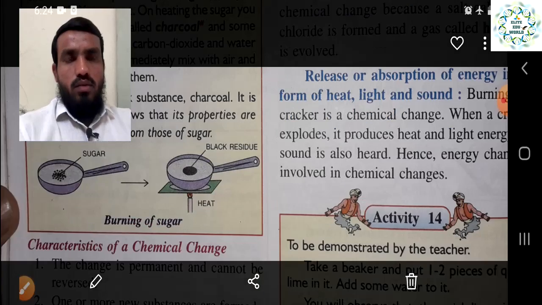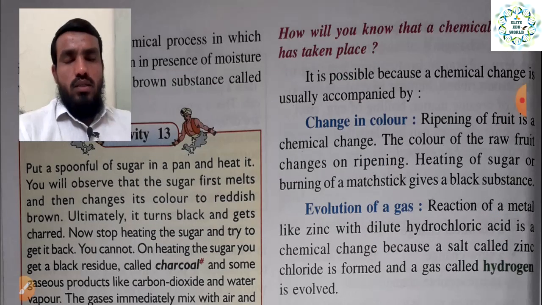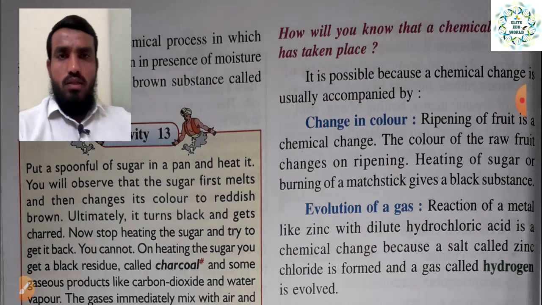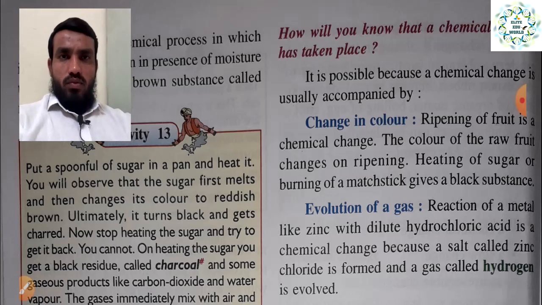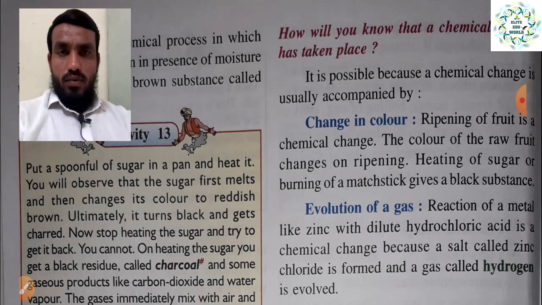In our previous lecture we have seen several points on the basis of which we can decide whether it is a chemical change or not. First, change in color. For example, when a fruit is ripening, it is an example of chemical change, as the color changes. Once you burn a paper, it is totally different in color; the ash is different from the paper. So that is the number one characteristic: it changes color.